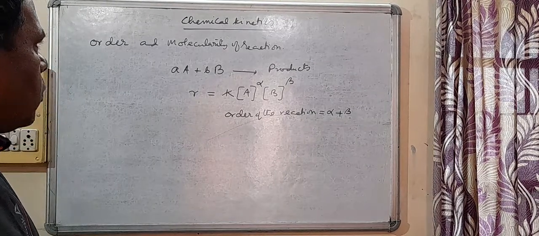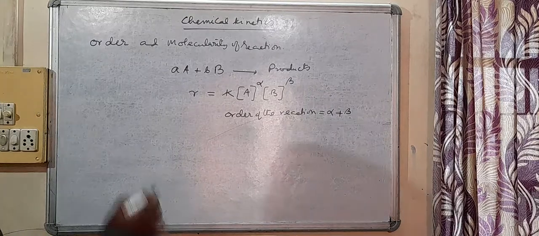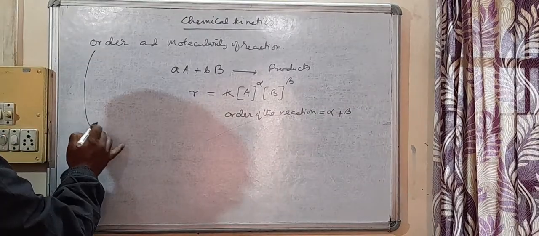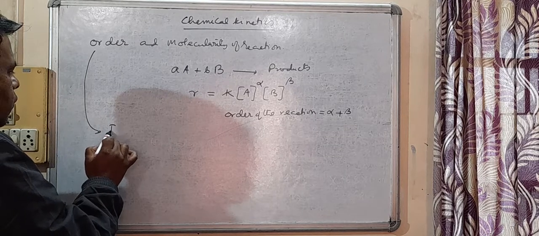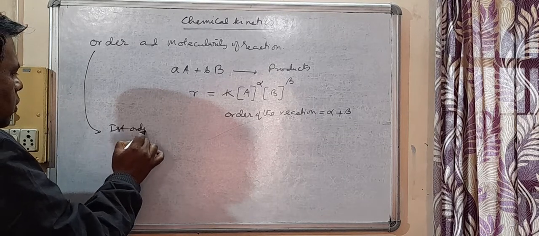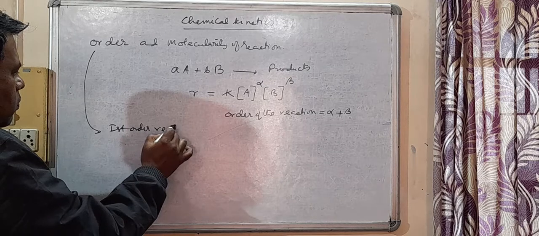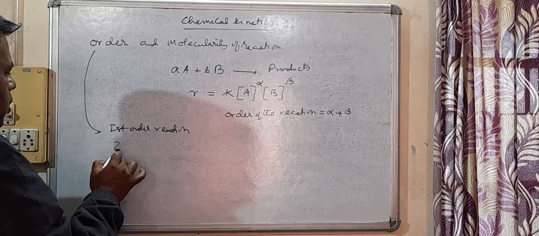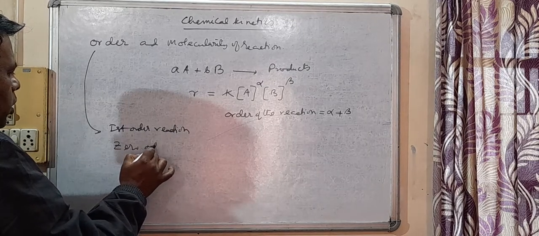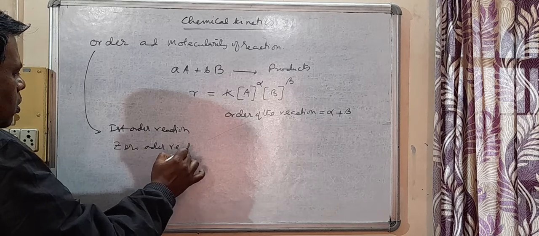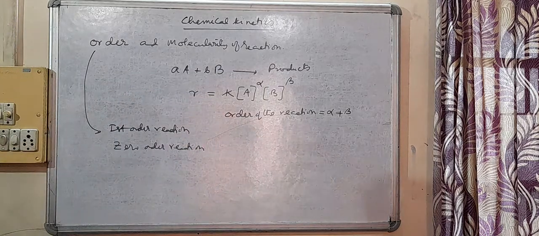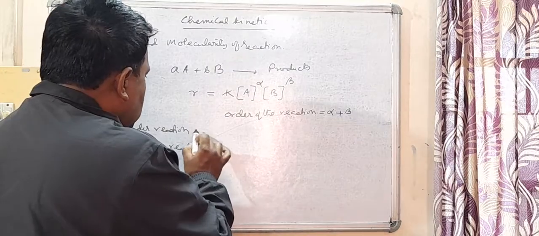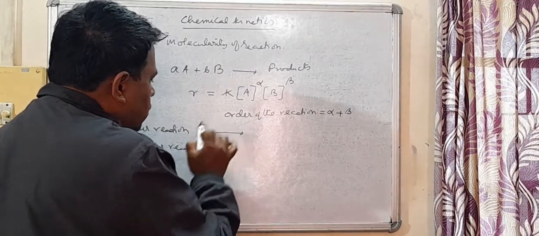Now, in your syllabus, you have first order reaction and zero order reaction, and you know the kinetics for first order reaction.